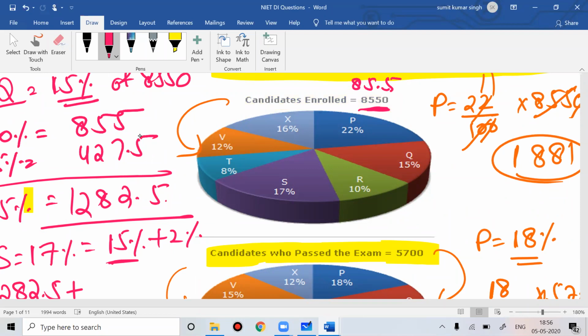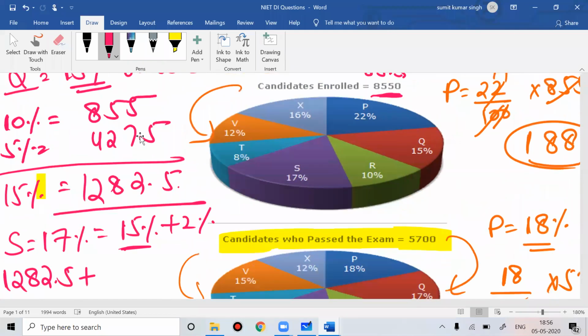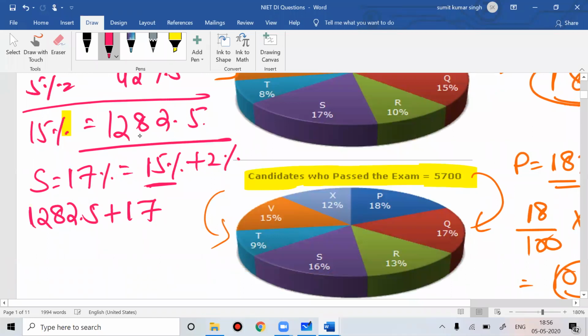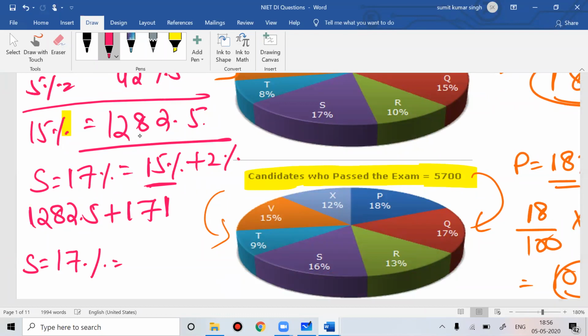That is 85.5. So what would be the 2%? The 2% would be 171. So what is 17%? Nothing but do the sum. 0.5, then 2 plus 1, 3. Then 8 plus 7, 15, 1 carry, 2, 1 plus 1 plus 1, 4. So it is 1453.5.